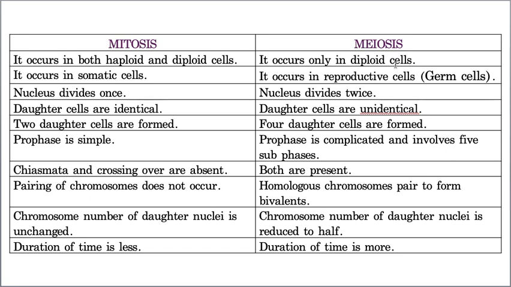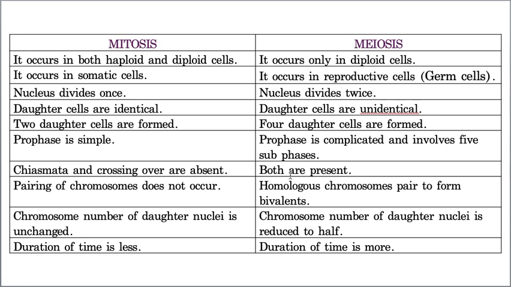2 twos are 4. Now prophase in mitosis is simple, whereas in meiosis prophase is very big, a very time-taking process. That's why it is divided into leptotene, zygotene, pachytene, diplotene, and diakinesis. It is big and complicated, and chiasma and crossing over are completely absent in mitosis, whereas in meiosis chiasma and crossing over are present, and the soul of meiosis is nothing but crossing over.